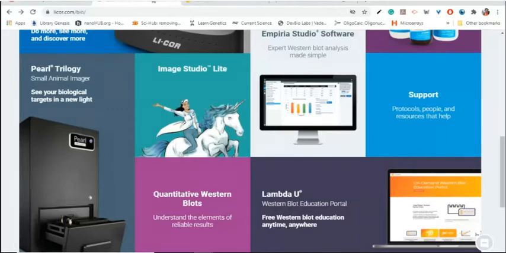First, one of the best learning and interactive course platforms offered by Licor Biosciences, which is known as the Lambda U platform.